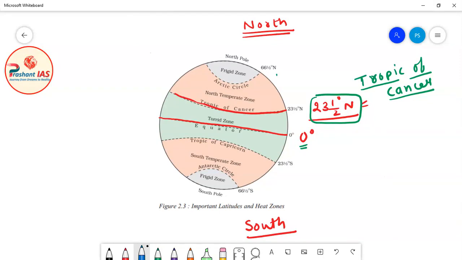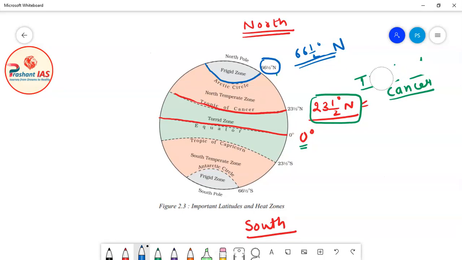But then comes 66.5 degree north. I am marking this latitude in blue color. 66.5 degree north is also a very, very important latitude. As 23.5 degree north is important, similarly this 66.5 degree north is also very important, and as it is a very important latitude, it also has its specific name.